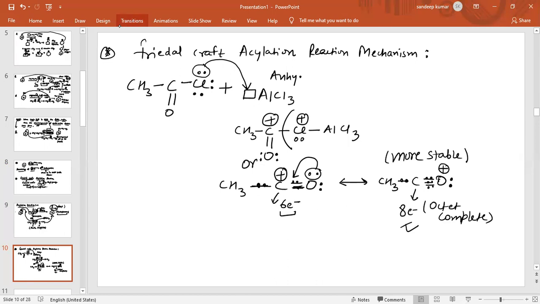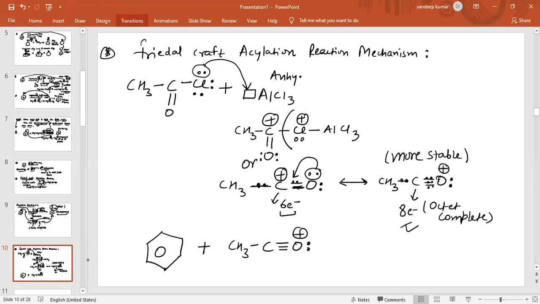So this is basically the carbocation generated. Now what happens? As we know, when benzene attacks, the carbocation will attack on benzene. The carbocation is CH3C triple bond O with positive charge and lone pair. So the carbocation will attack.